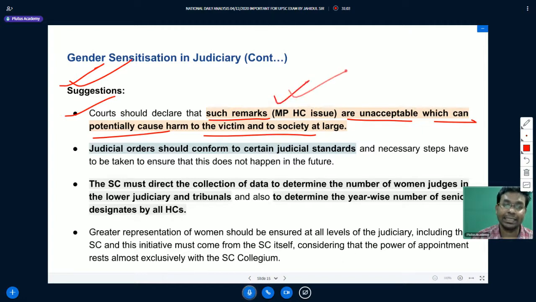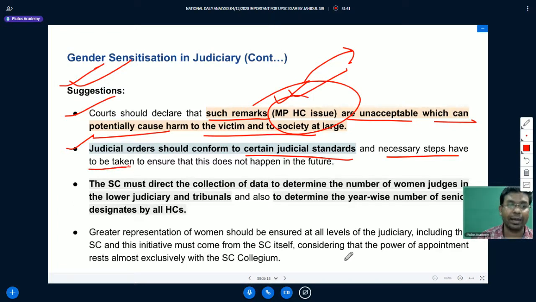I have given you an example of the Madhya Pradesh High Court, the MP High Court. The MP High Court asked a molester to visit the house of the girl and ask her to tie Rakhi. What it is doing is not enforcing the judicial standard. The judiciary in itself is following the layman's perspective. Such remarks are unacceptable and can potentially cause harm to the victim and to the society at large. The judicial order should conform to certain judicial standards, and necessary steps have to be taken to ensure that this does not happen in the future.